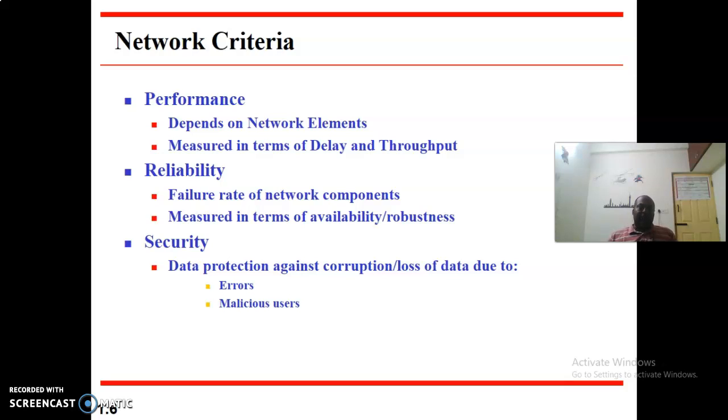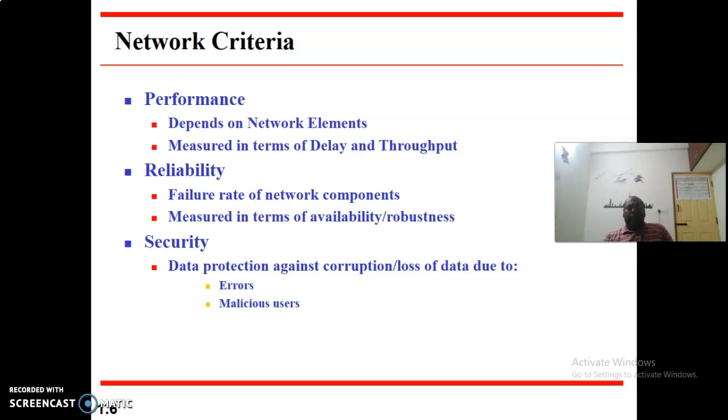Delay is nothing but the time taken by the messages or packets to reach the destination from the source. The second one is throughput. How many inputs I am able to process at the transmitting node defines what is meant by throughput. So the question comes: how do delay and throughput become criteria which describe the function of my network? Let me give you an explanation.